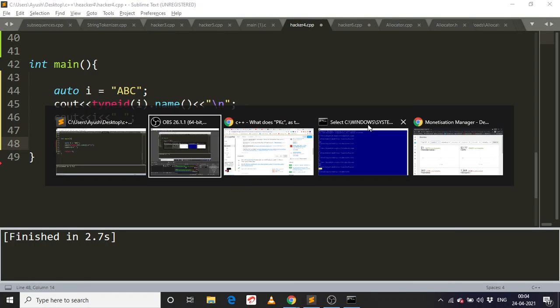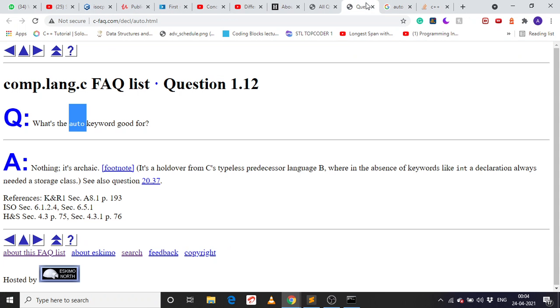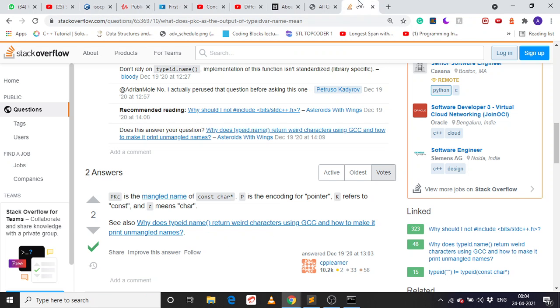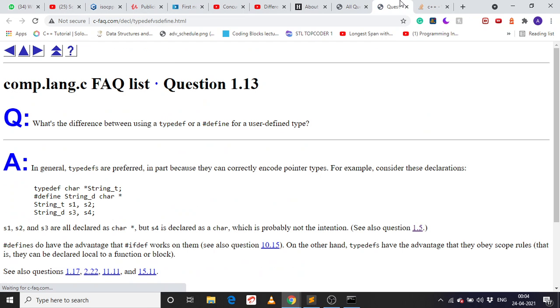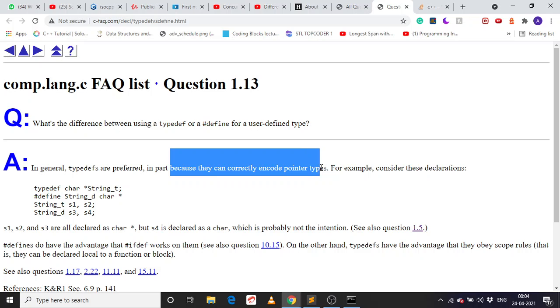So now I will move to the next question. What is the difference between typedef and #define for user-defined types? So, like, both are similar to macros. Typedefs are preferred because they can correctly encode pointer types.